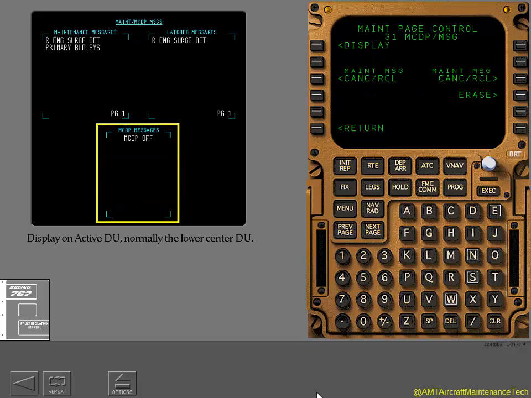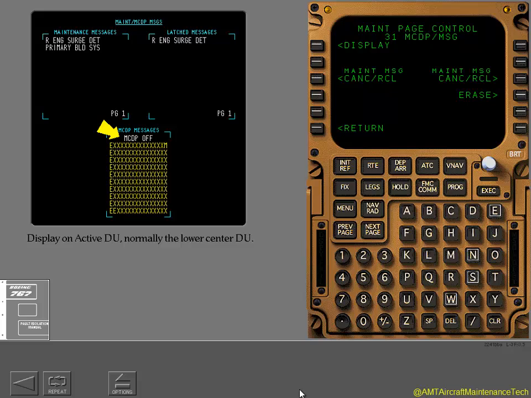Correct. You now see the MCDP Message page on the CDU and also the lower ICAS display. This ICAS display has the MCDP section in the lower center area of the display. The MCDP is currently off. The message area consists of 11 lines available for data with 16 characters per line.